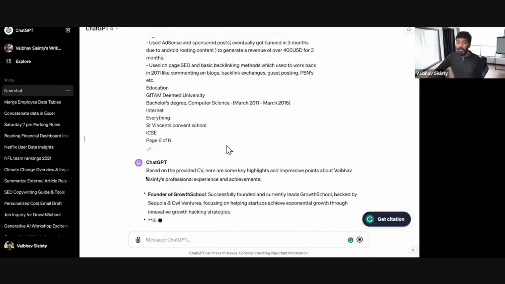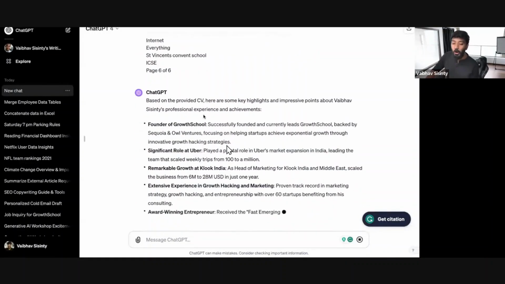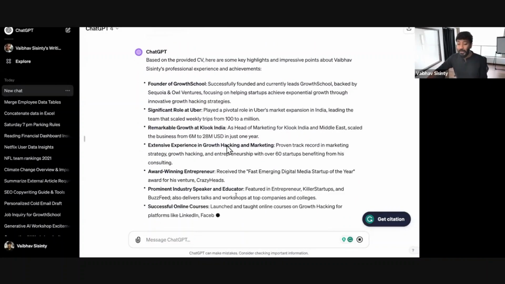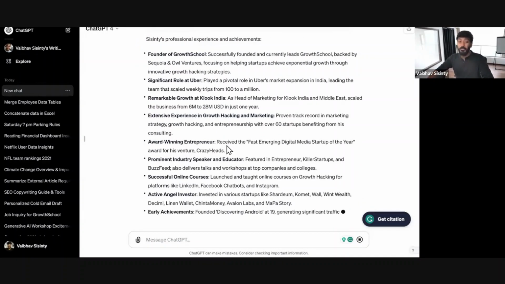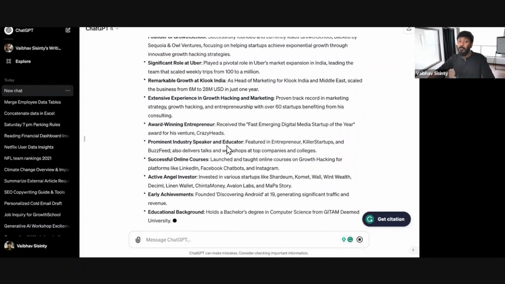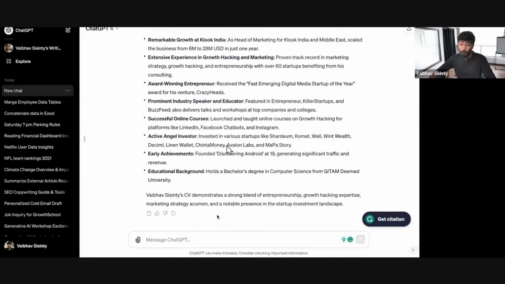And you can see it has started to go through all of my resume factors. This basically means that right now it knows what my resume is all about and knows all my key achievements. And this is important for AI to know. Now, what I wanted to do is create a personalized CV for me based on a job.